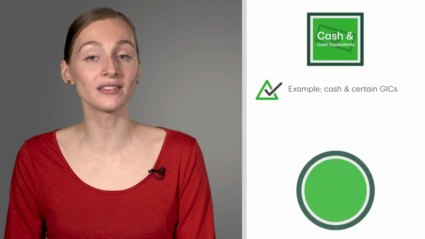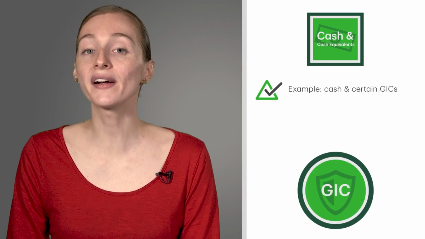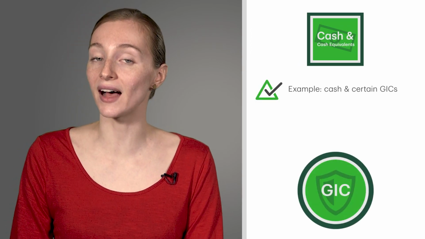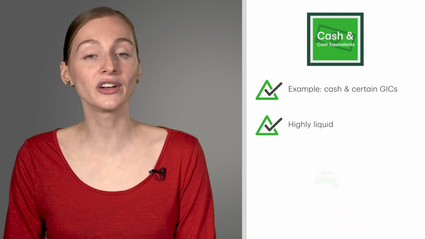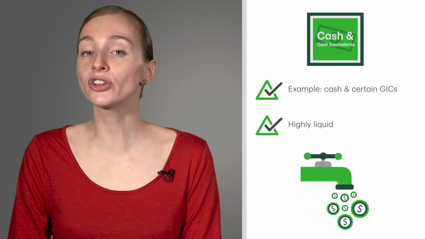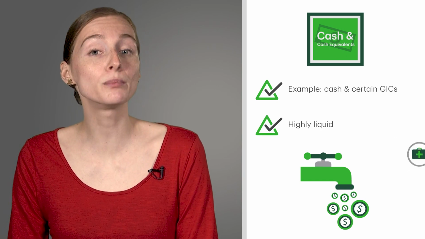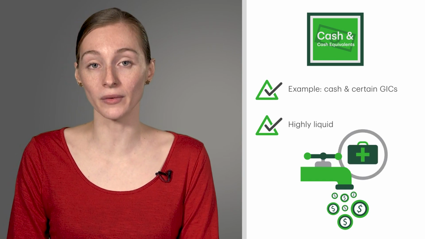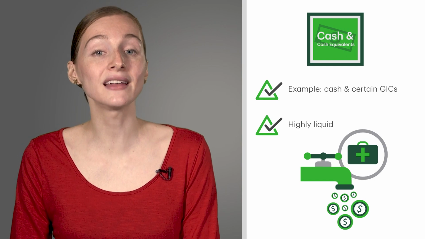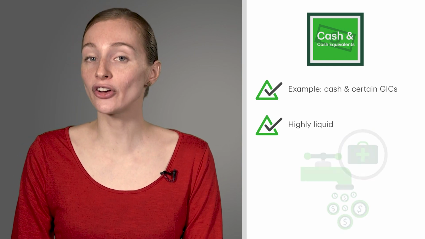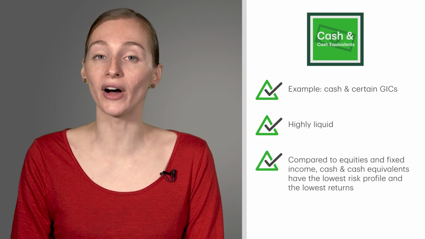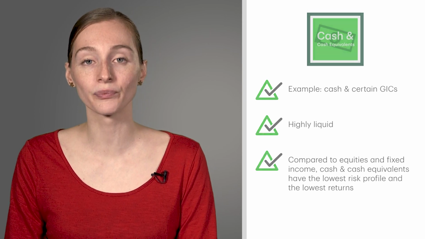Cash and cash equivalents asset class. Cash and certain guaranteed investment certificates, or GICs, are examples that fall under this asset class. These types of securities are liquid, meaning investors can usually withdraw funds fairly quickly if they need them, like if an emergency were to arise, for example. Compared to equities and fixed income, cash and cash equivalents have the lowest risk profile and the lowest returns.